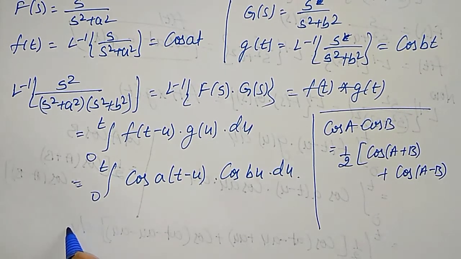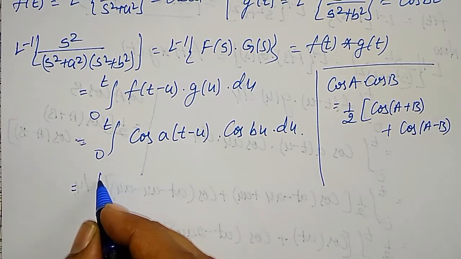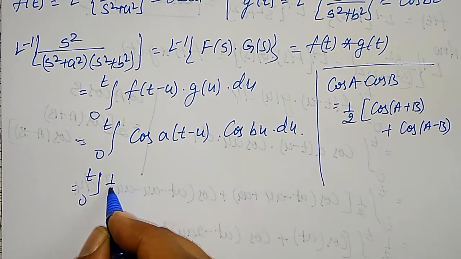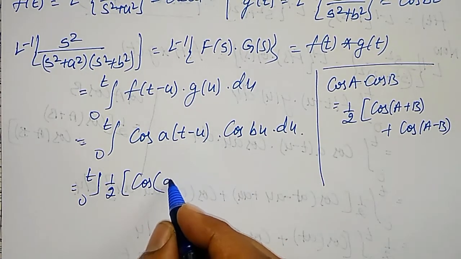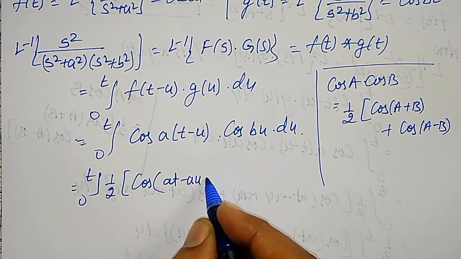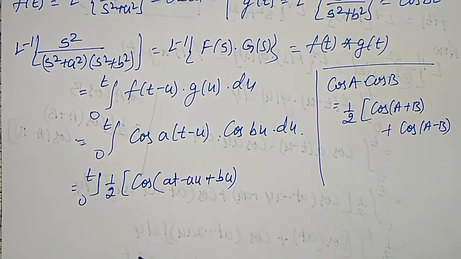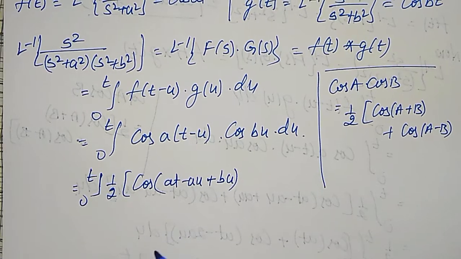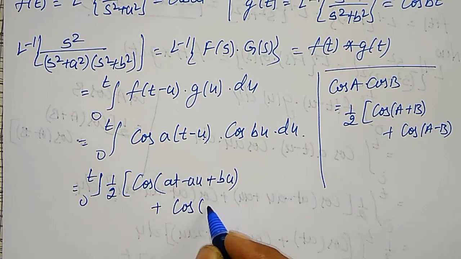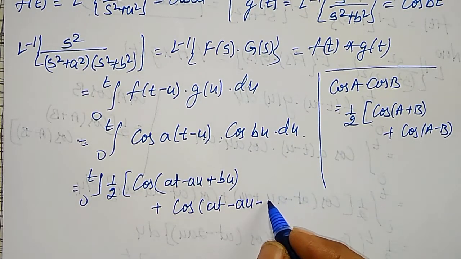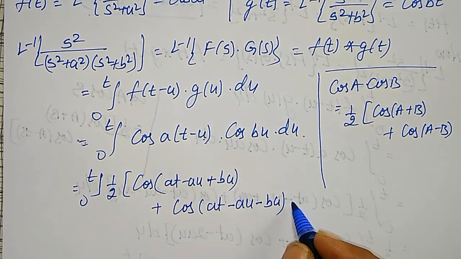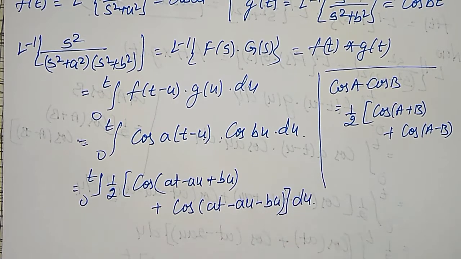I can use this. This will become integration from 0 to t, 1 by 2 times cos of (at minus au plus bu). Am I right? This is at minus au plus bu, and plus cos of (at minus au minus bu) into du.